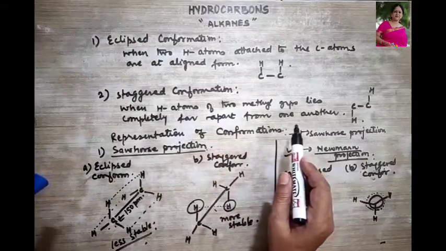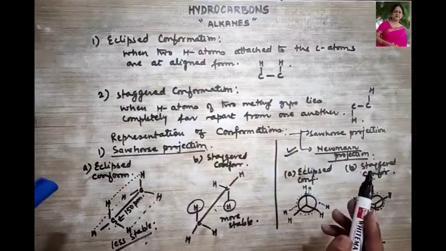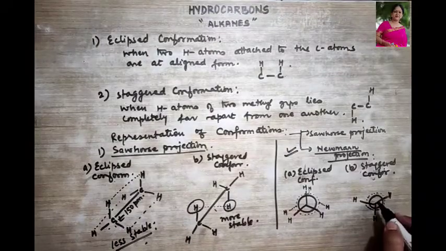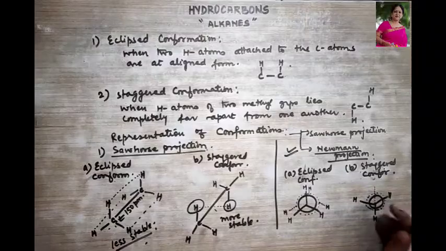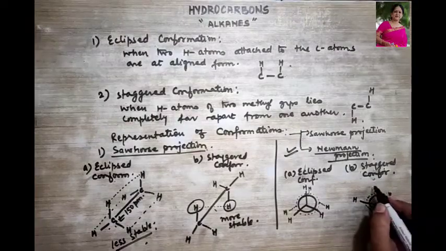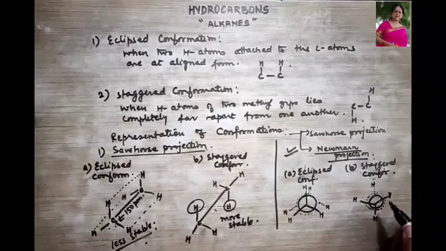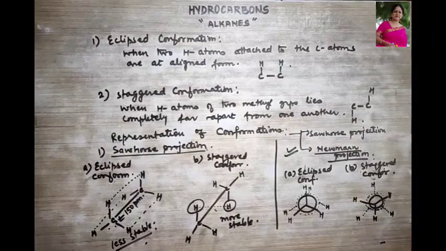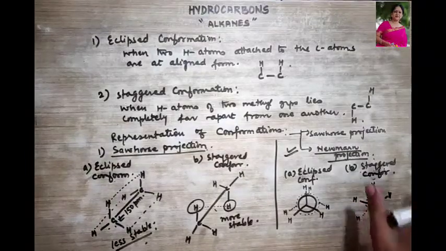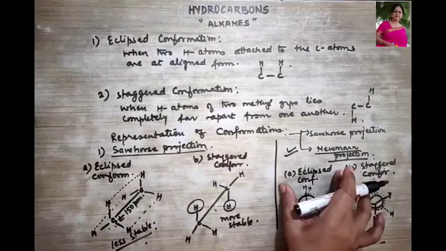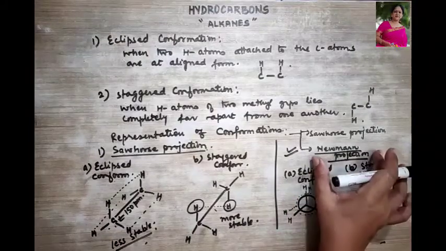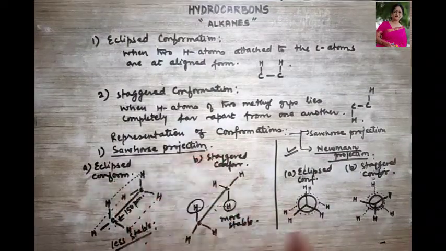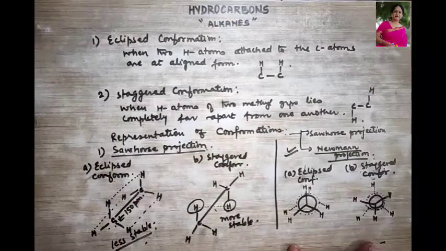They will be far away from one another, completely apart from each other. So how are we going to show it over here? For this hydrogen, it can be shown here, and for this hydrogen, it is here. So this is your structure for the staggered conformation, and this is the structure for your eclipsed conformation under the Newman projection. I hope this is very clear to you. This is Sawhorse projection and this is your Newman projection.